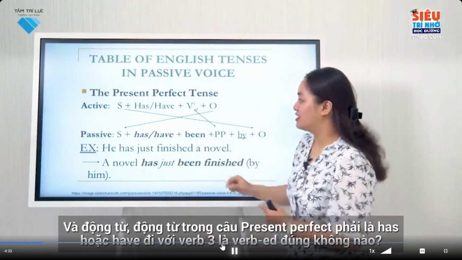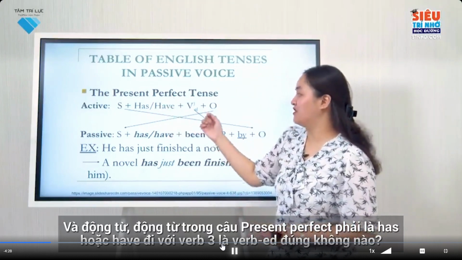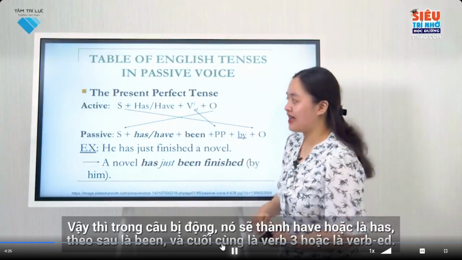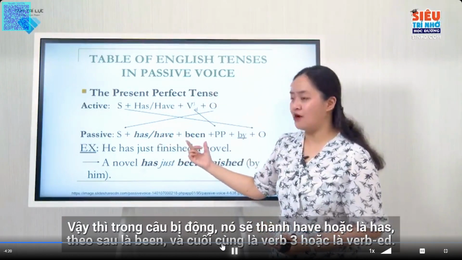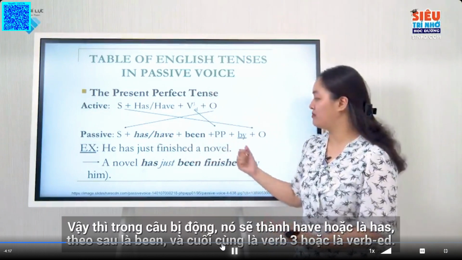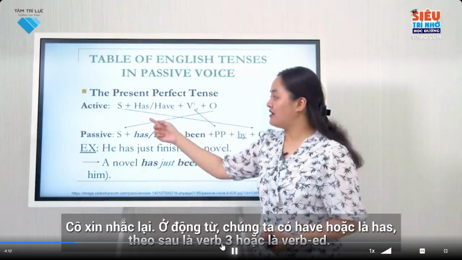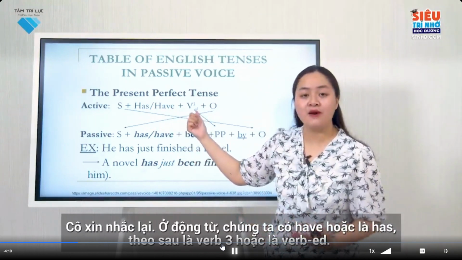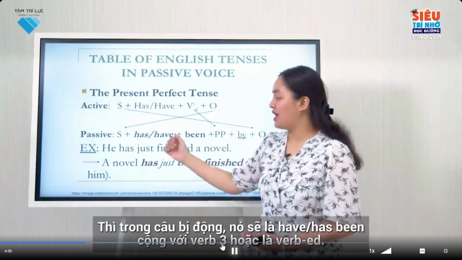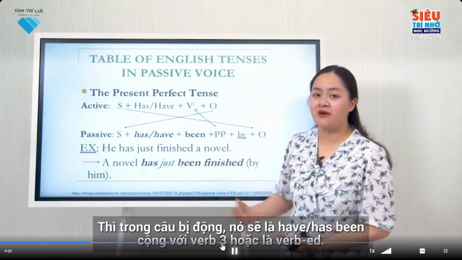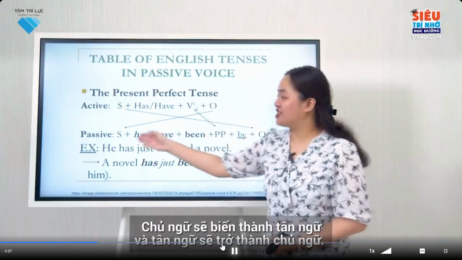And the verb in the present perfect sentence must be has or have, followed by verb past participle or verb ed, right? So in the passive voice, has or have is followed by been, and finally verb past participle or verb ed. I'll repeat it for you. For verbs, we have have or has, followed by verb past participle or verb ed. In the passive voice, it would be have or has been, plus verb past participle or verb ed. The subject will become the object, and the object will become the subject.